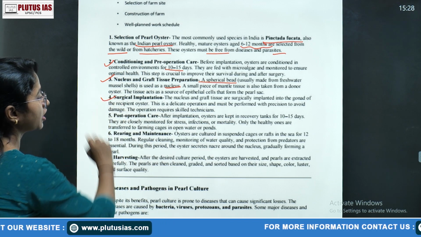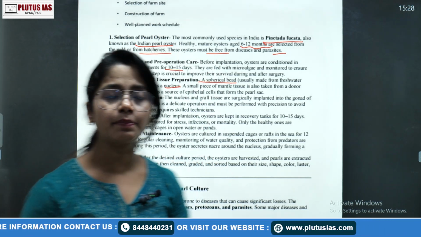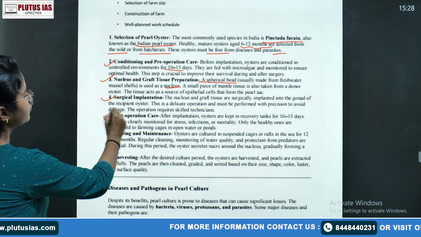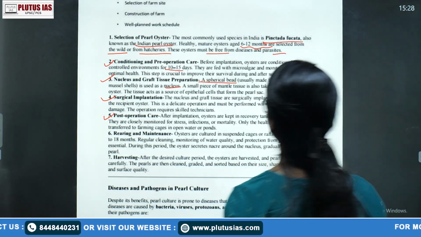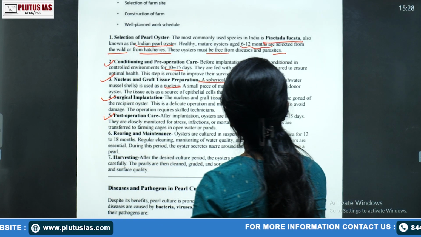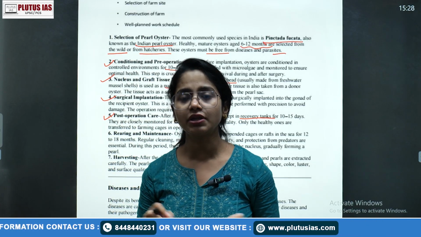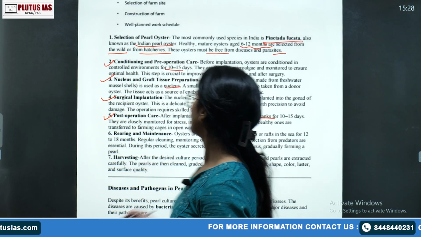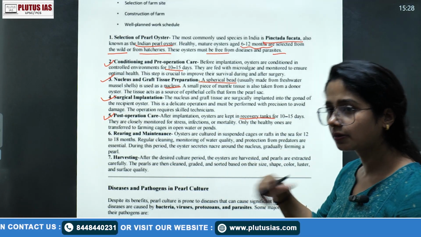Then second is your surgical implantation. That means how you will insert that foreign particle inside the body of the animal. Okay, then fifth is your post-operation care. What is the post-operation care? After implantation, oysters are kept in a recovery tank, so that the particle will not create a problem. Okay, so this is post-operation care, an important phase in pearl culture.